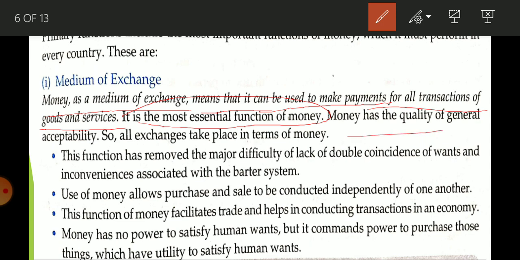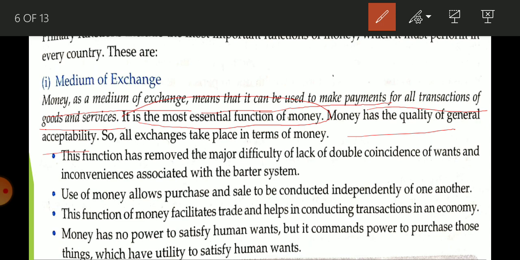Money has the quality of general acceptability. If you want to purchase a cooler, a car, or a fridge, anything from very small to very high value, or a 3 rupee pen, what do you require? You require money. Suppose you want to purchase a 3 rupee pen and you say you want to give a cheque, nobody is going to accept it. So money is what? Money is that which is accepted by everyone.